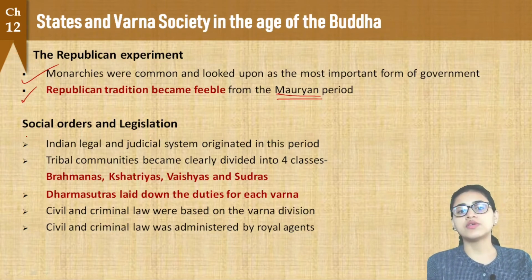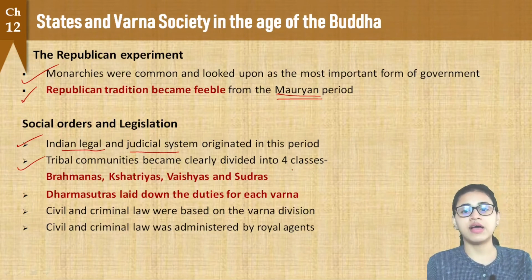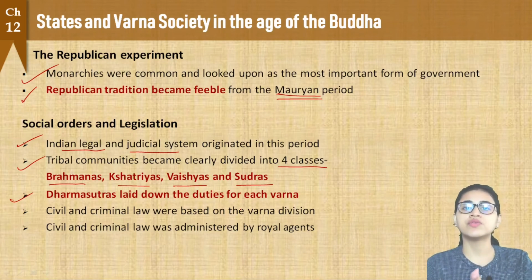Now, let us talk about the social orders and legislation during the age of Buddha. If we point out, the Indian legal system and the judicial system actually originated in this period. And the tribal communities were now clearly divided into four classes. Clear division is now seen. The four classes we already know: the Brahmanas, Kshatriyas, Vaishyas and the Sudras. And the Dharma Sutras have laid down specific duties for each of these four Varnas.